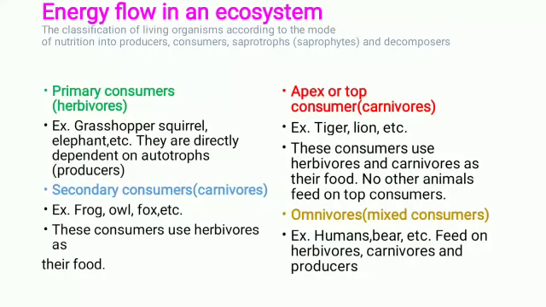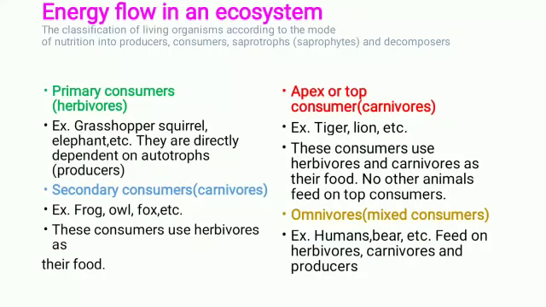They are directly dependent on autotrophs. They are called producers. Autotrophs means plants. Plants have the ability to prepare their own food. That's why they are called as autotrophs. And in an ecosystem, they are called as producers. They produce their own food.